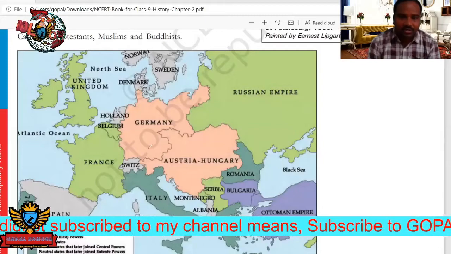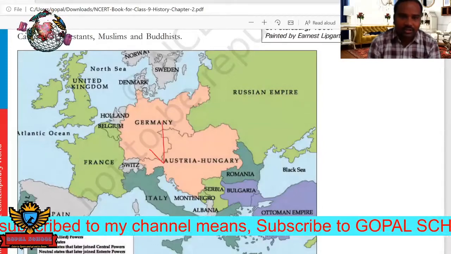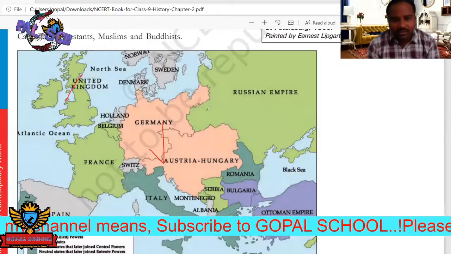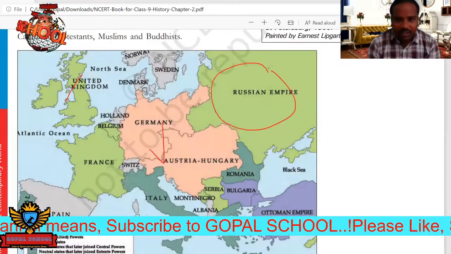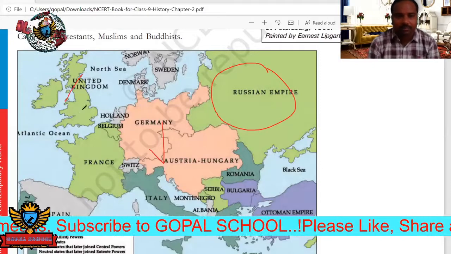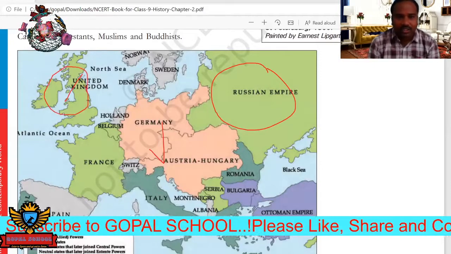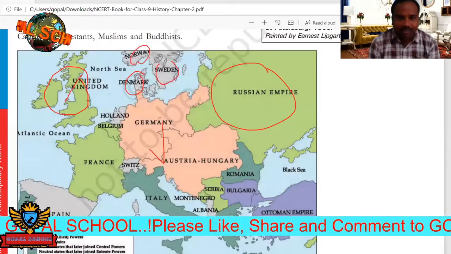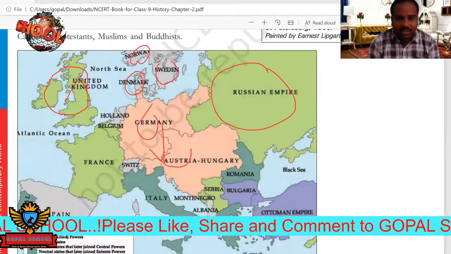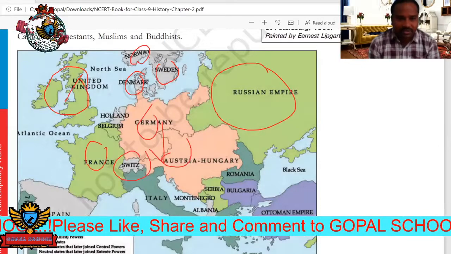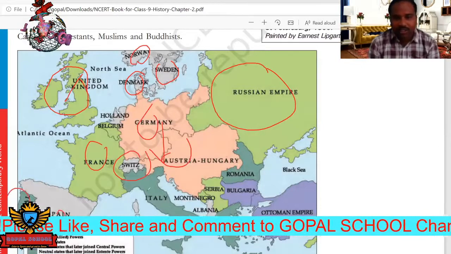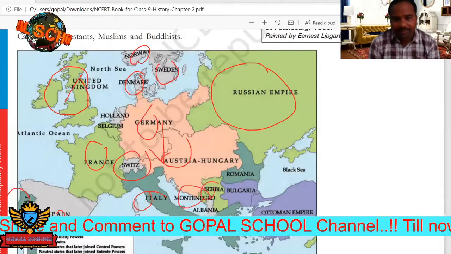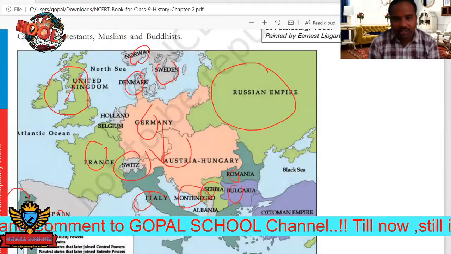and Austria. Of course, Germany, Austria, and also the United Kingdom. Okay. Next, you can see Russia. So this is the total Europe map. So many countries are there: the UK, next to Denmark, Sweden, Norway, Germany, Austria, Hungary, Switzerland, France, Spain, Portugal, Italy, next to Montenegro, Serbia, next Romania, and Bulgaria.